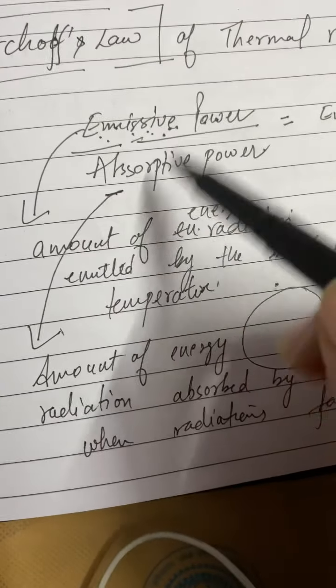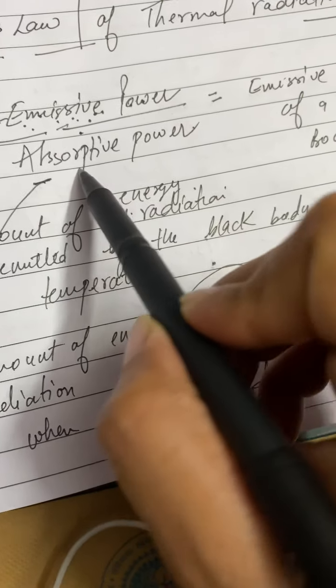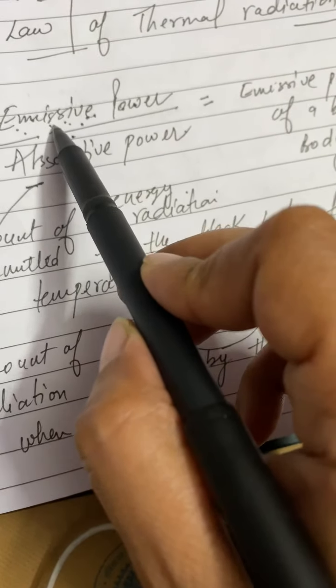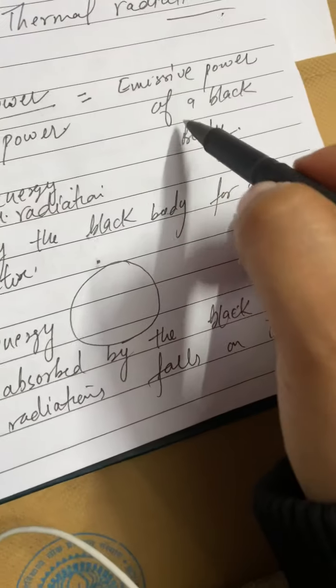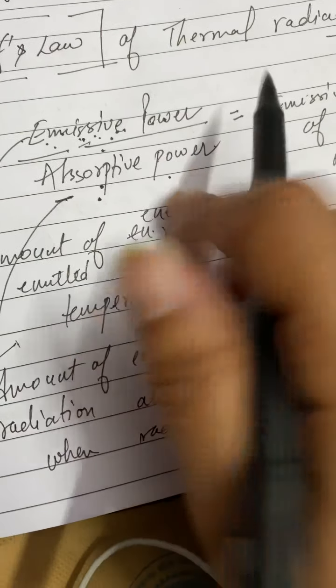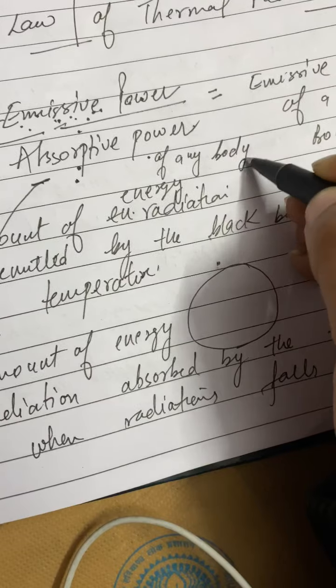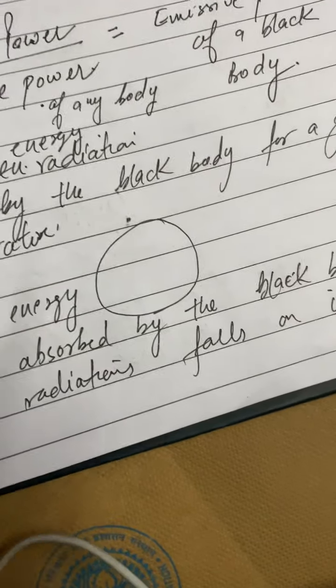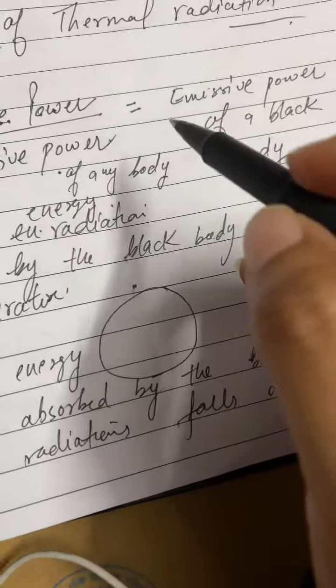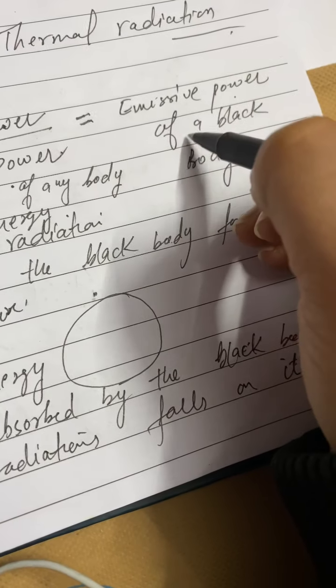We have studied about it: the ratio of emissive power to absorptive power of any body is found to be equal to the emissive power of a black body, and we have proved it here.